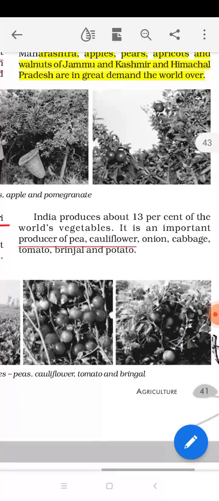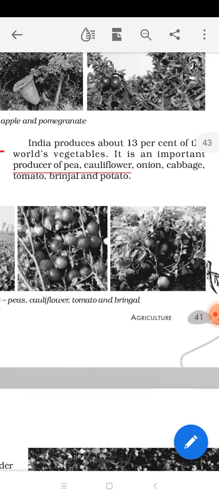Now, India produces about 13% of the world's vegetables, due to the same reasons: different climate and physical features. India is an important producer of pea, cauliflower, onion, cabbage, tomato, brinjal and potato. These are very common vegetables that we all know and have all eaten. Of course we produce them in India and use them on a daily basis. But not only these, we also produce more than this.